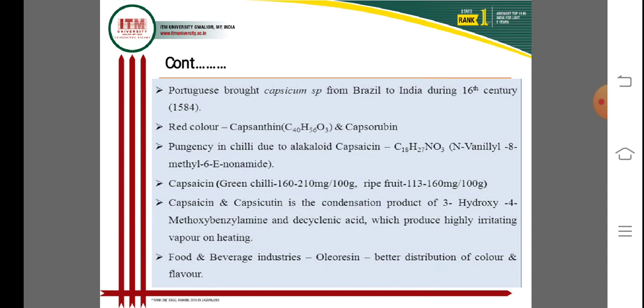Pungency in chili is due to the alkaloid capsaicin. Capsaicin is responsible for the pungency of chili. Its chemical formula is C18H27NO3.